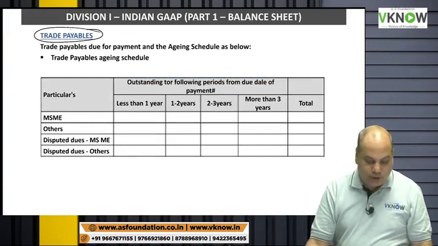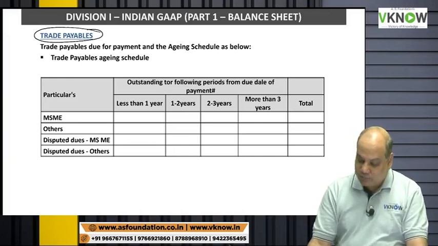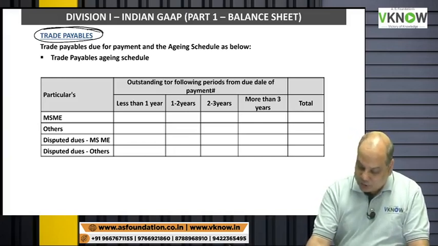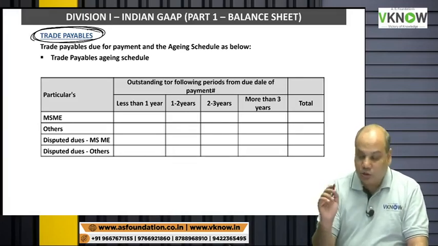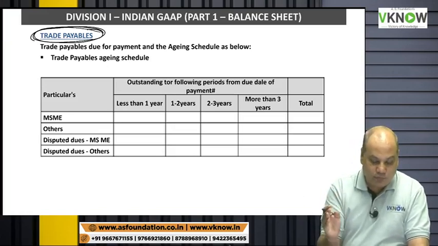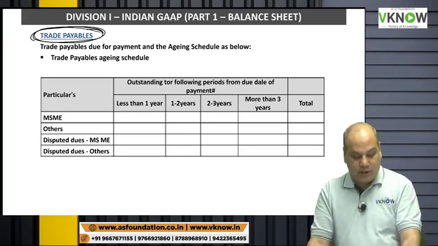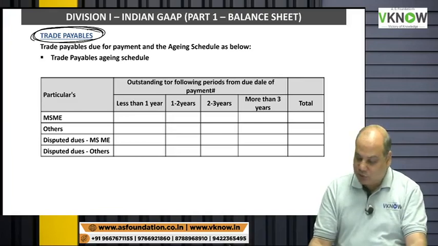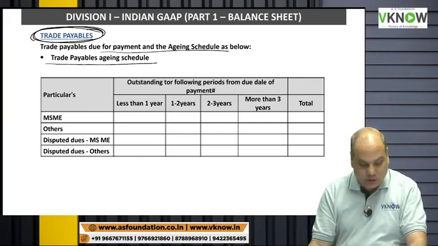Then another change is the aging schedule of trade payable. What is trade payable? Basically your creditor to whom you have to make payment. In schedule 3 which you have learned so far, there was no aging schedule for trade payable, but now there is an aging schedule for trade payable also. And how will you present the aging schedule for trade payable?